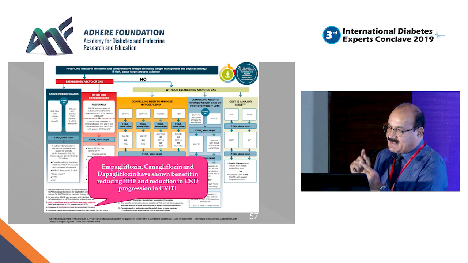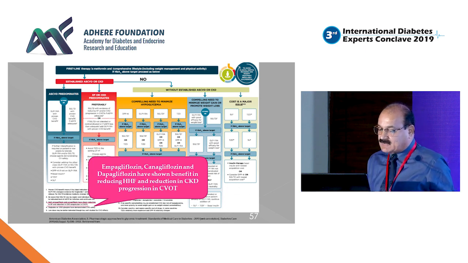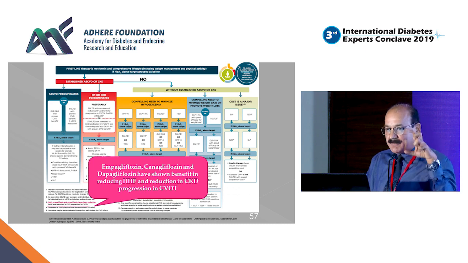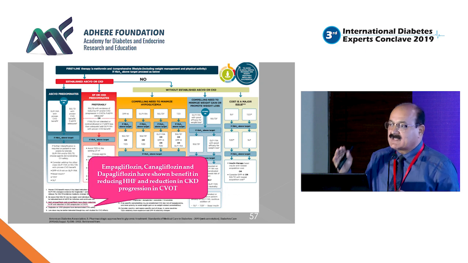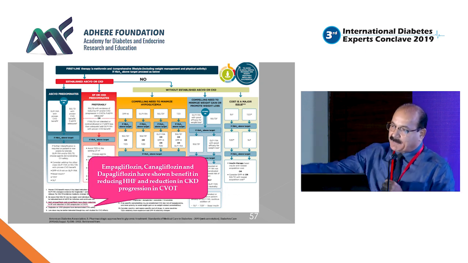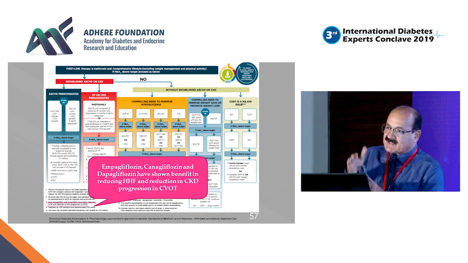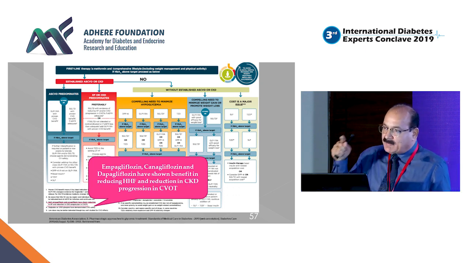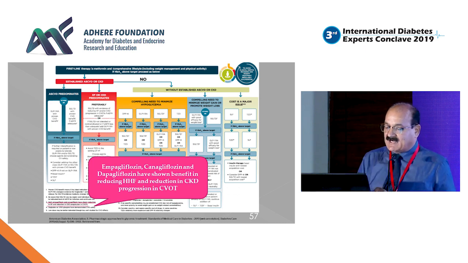If you talk of renal composite endpoints, whether it is EMPA, DAPA or canagliflozin, there is a significant reduction, and the CREDENCE data said there was a 30% reduction in the renal composite endpoint in someone who already has reduced eGFR, down to 30. So even if the patient has falling eGFR and you continue the SGLT2 inhibitor, you may actually check the progression of CKD also by at least 30%.